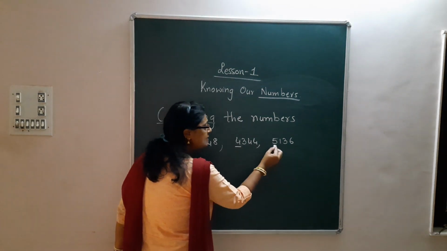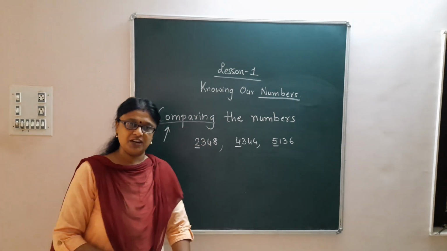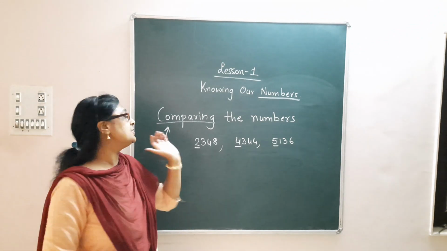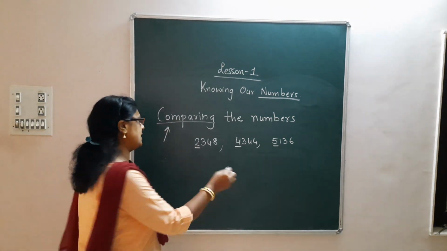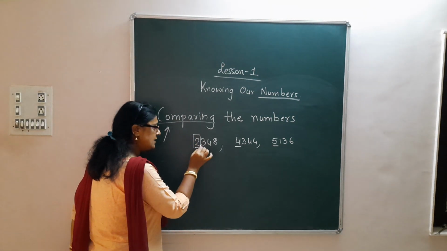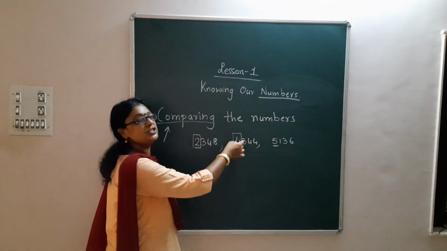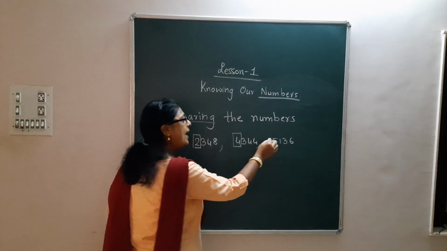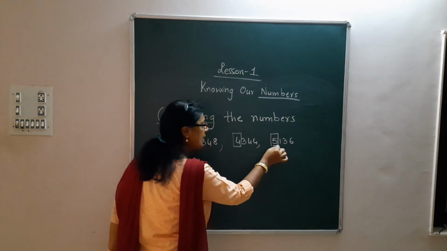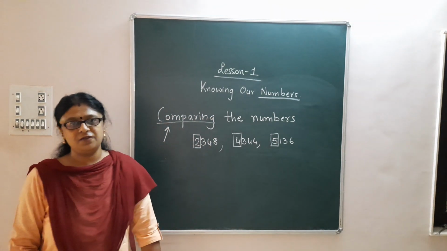You have to compare the first digit of each number, right? The first digit of each number. Let me see. The first digit is 2. The first digit of the second number is 4. And the first digit of the third number is 5.